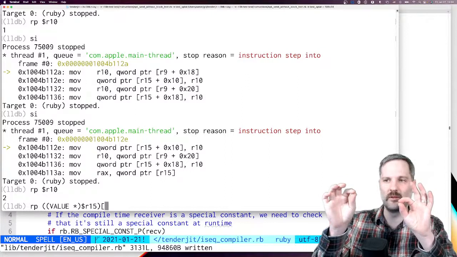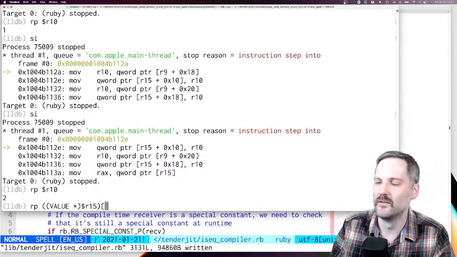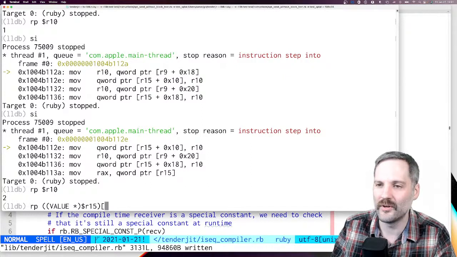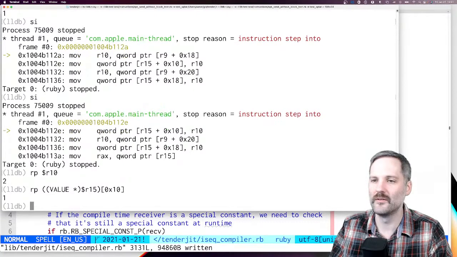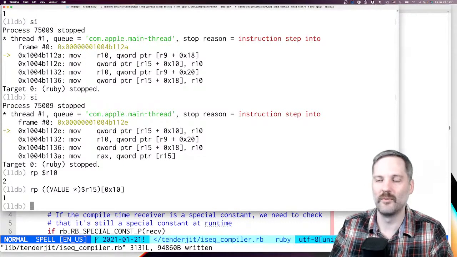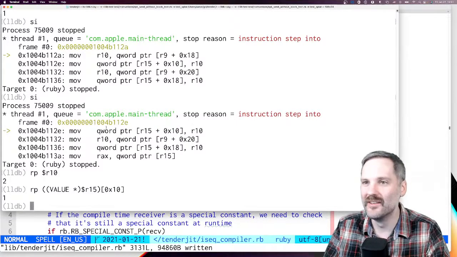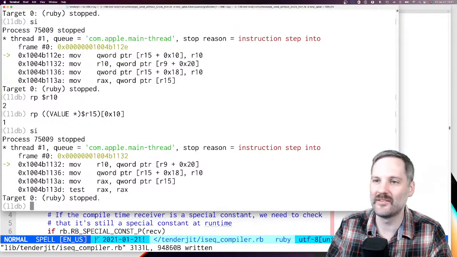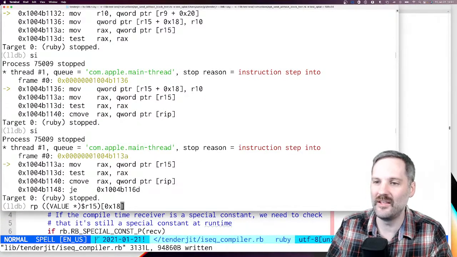So we've got to look at R15 plus what's 10 in hex? I can't even remember. Let's just try 10. No, it's probably not right. Oh, okay, maybe it is right. Yeah, that should be right, because it's R15 plus 0x10. Yes, of course. Okay, so if we run this and this and this, if we look at 18, that should be 3.